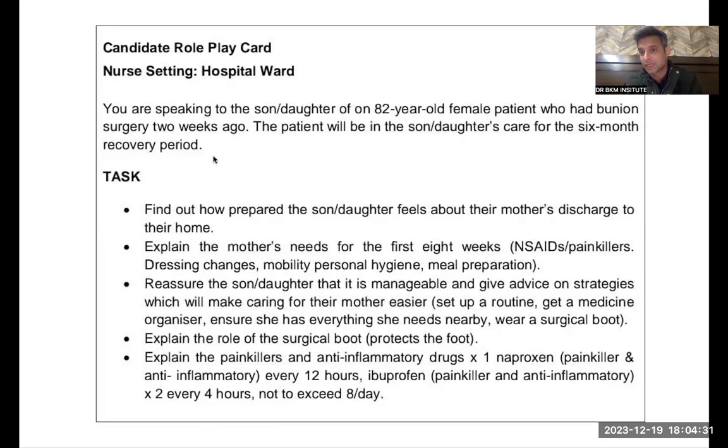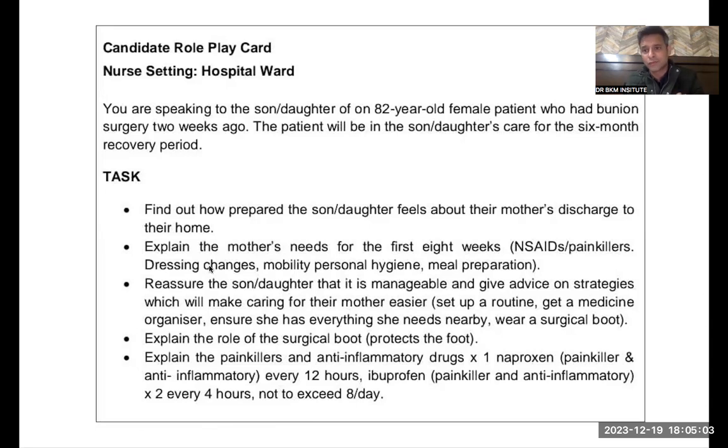Okay, could you please tell me what is making you concerned? Oh well, nurse, it's just about how I would take care of my mother. Don't worry, we are here to explain each and everything. First of all, I would like to tell you about your mother's needs. For the first 8 weeks, approximately 2 months, your mother needs NSAIDs, or painkillers, which is very important. You need to give your mother these non-steroidal anti-inflammatory drugs on time. We will let you know about those drugs.